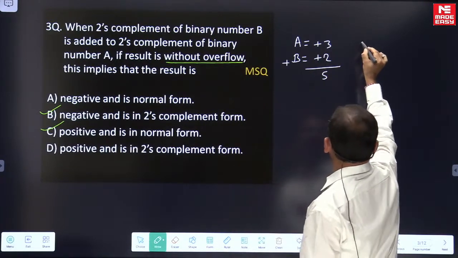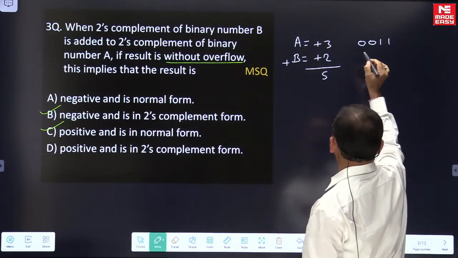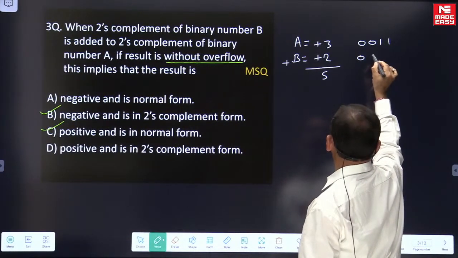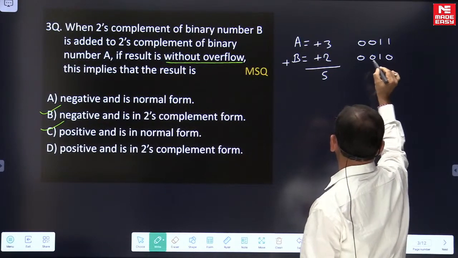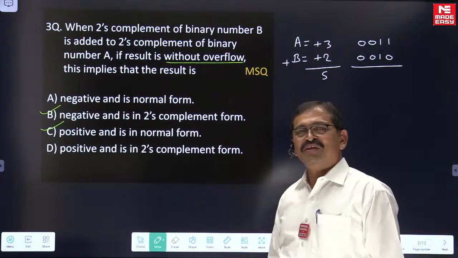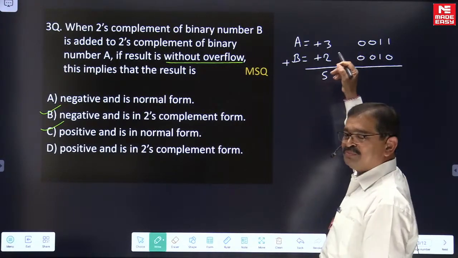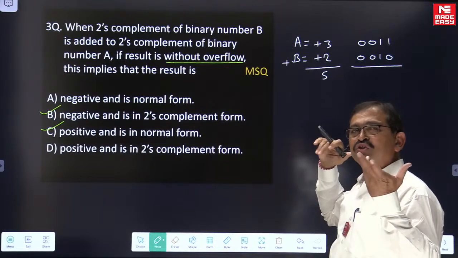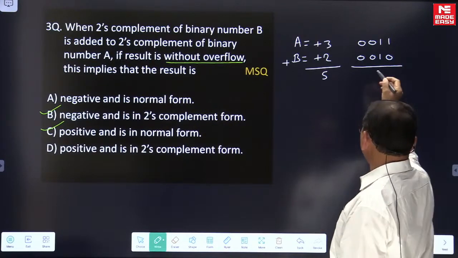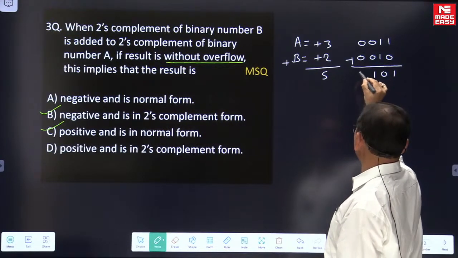So plus 3 in the 2's complement form is 0011. Plus 2 in the 2's complement form is 0010. Whenever the number is positive, we know the sign bit is 0 and in the 2's complement the magnitude is the true magnitude itself. When we are adding this, it is 1, 0, 1, 0.